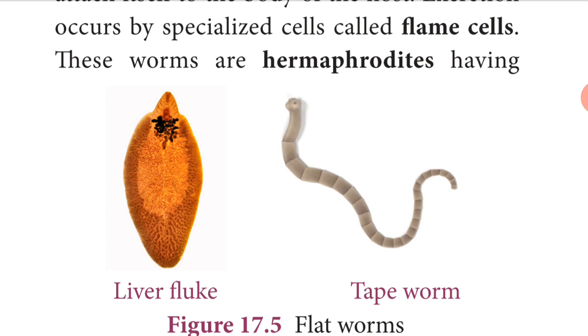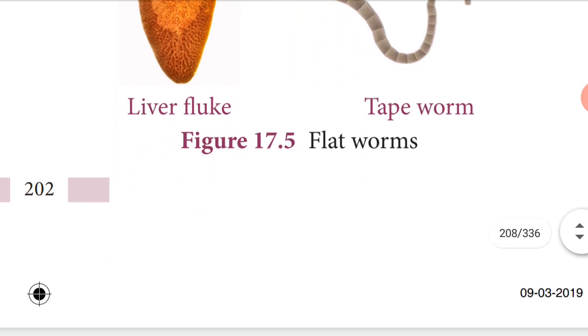So hooks, what is the role of hooks? They attach the worm to the host. Okay, and these worms are hermaphrodite. Hermaphrodite means both male and female reproductive organs are present in a single individual. Okay, this is phylum Platyhelminthes. Platyhelminthes simply means flatworms.